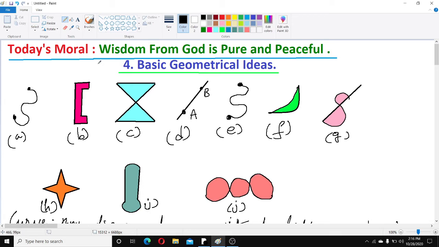Which figures, children? B figure, F figure, H figure and I figure. These 4 are example for simple curve, because they are closed and here no crossing here. Keep it in mind, children. Now I'll write the next definition. So four simple curve figures are there.